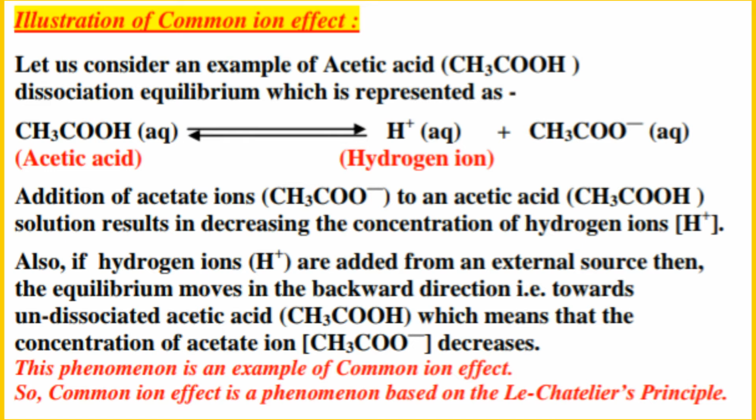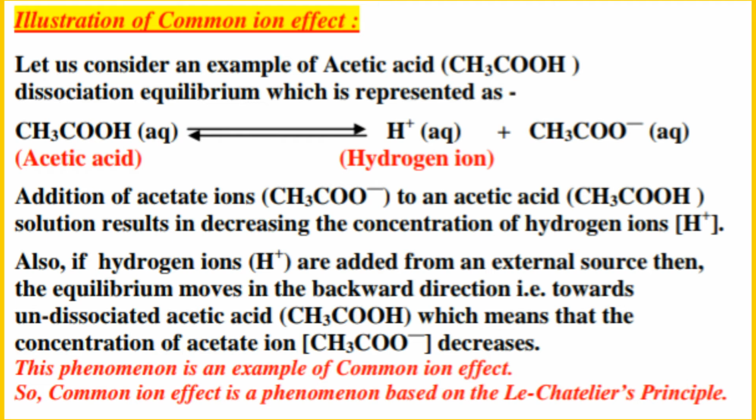Addition of a strong electrolyte containing acetate ion to an acetic acid solution results in decreasing the concentration of hydrogen ion, which means the equilibrium will move toward the backward direction. Equilibrium moving toward the backward direction means dissociation of acetic acid will be suppressed.